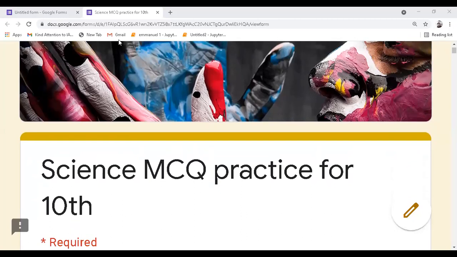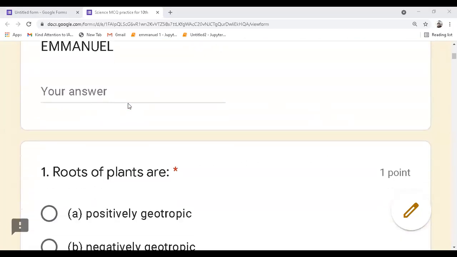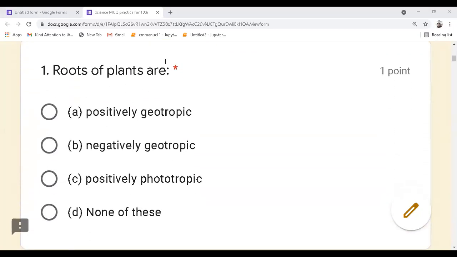I'm very happy to introduce this MCQ practice for you all. This course is presented by me specially for the students of 9th and 10th class. Hope you enjoy the class and these MCQs. This will be very quick MCQs for you to remember the things for a longer time. So let us start with the first question.